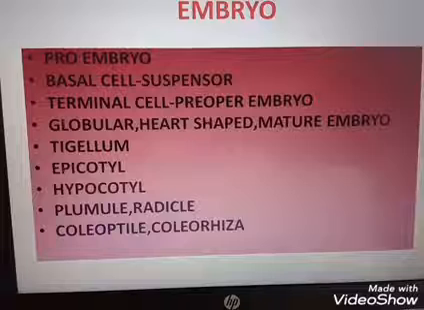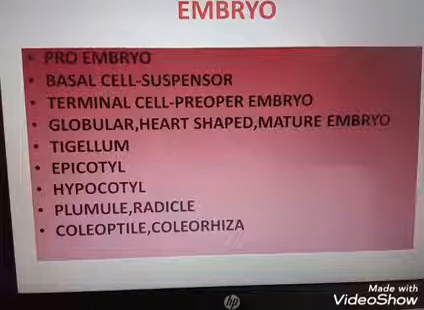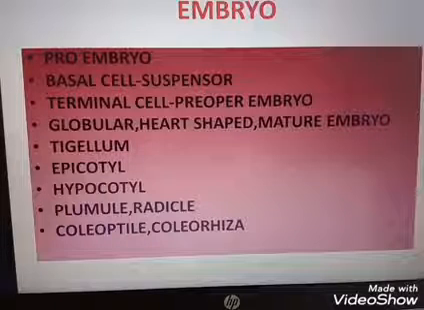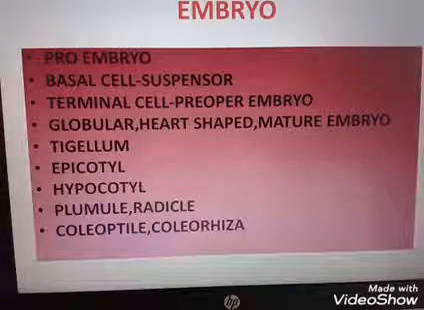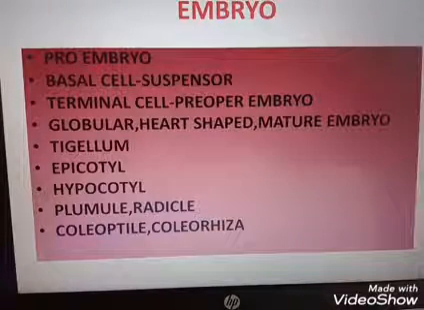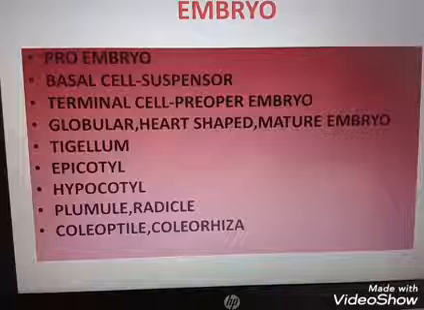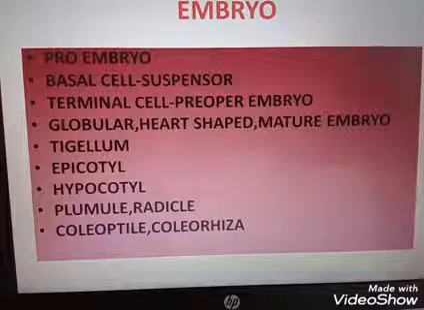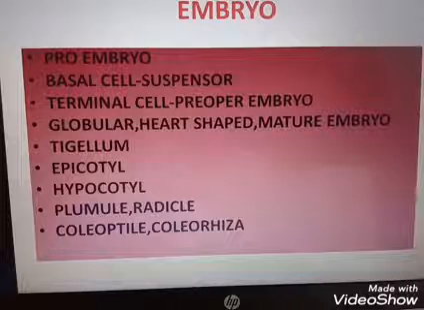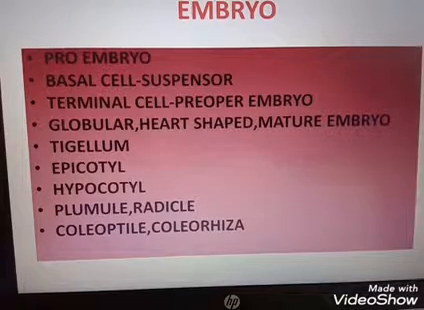In most plants, the first formed wall between the two cells is transverse. These two cells are named the basal cell, seen near the micropyle, and another one towards the center of the embryo sac, the terminal cell. The basal cell forms the suspensor and the terminal cell becomes the proper embryo.